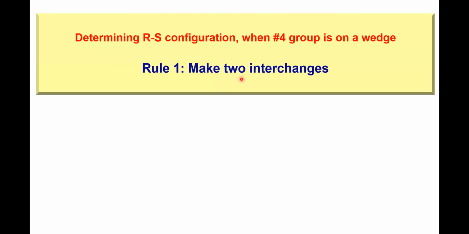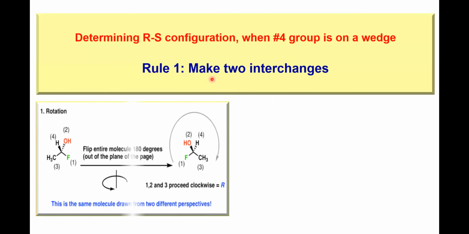So rule number 1. Make 2 interchanges, or simply rotate the molecule in plane. So this is equivalent to 2 interchanges. Look at here, H and OH, F and CH3, 2 interchanges. 2 interchanges will give you the identical orientation. So now the fourth priority group has come away from the observer, that is attached to the dashed line. So now you can easily assign the configuration 1, 2, 3, R configuration.